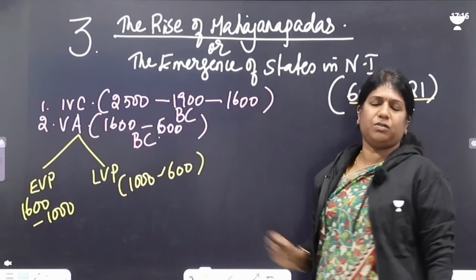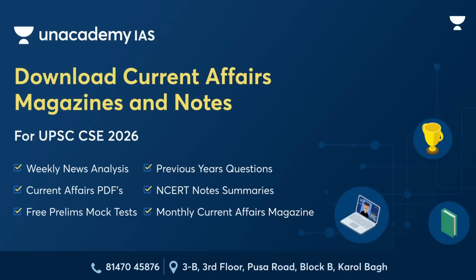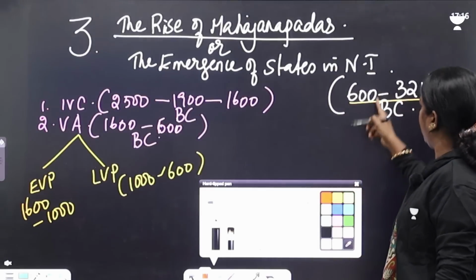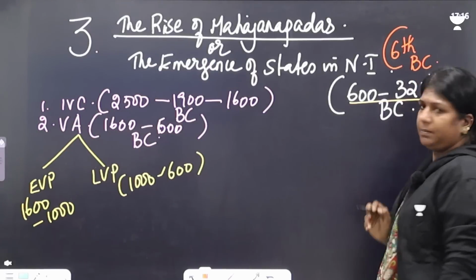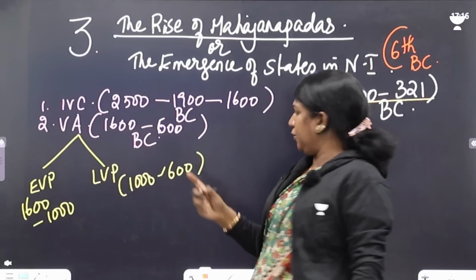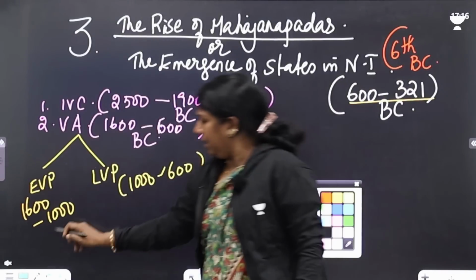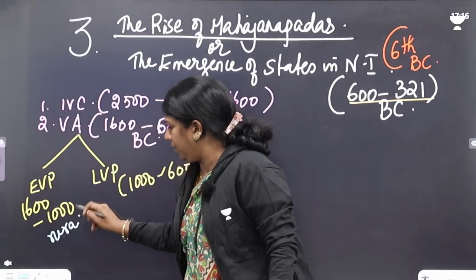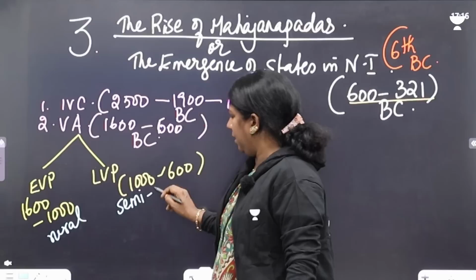I'll make you understand what this Mahajanapadas is and how state formation happened in India. This period falls in the 6th century BC. So, India in the 6th century BC. The early Vedic period was rural. The later Vedic period was semi-urban.